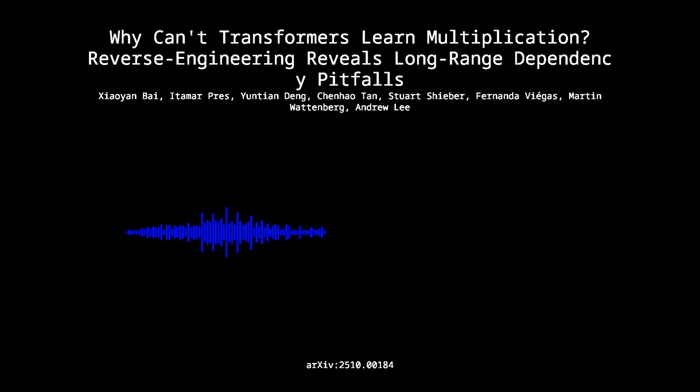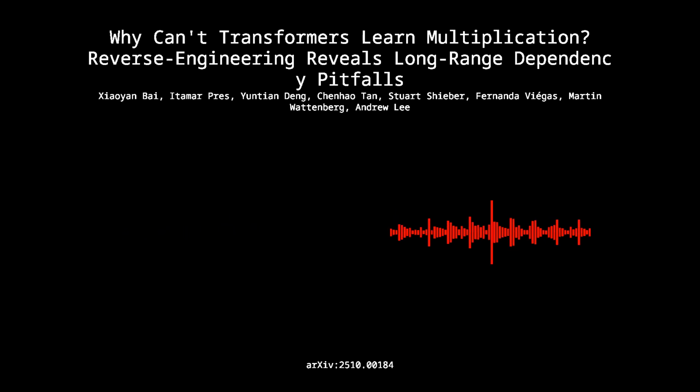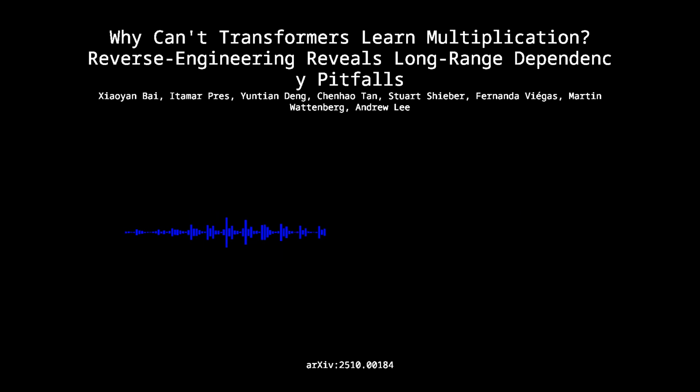Exactly. And the solution they proposed was remarkably simple. They just added an auxiliary loss term, an MSE loss, that directly supervises the model to predict that critical intermediate sum. So you're not just telling it the final answer is wrong, you're telling it, hey, your intermediate calculation right here is wrong. Precisely, you're giving it a hint about the process. And the result? With that one change, the small two-layer model rockets to 99% accuracy.